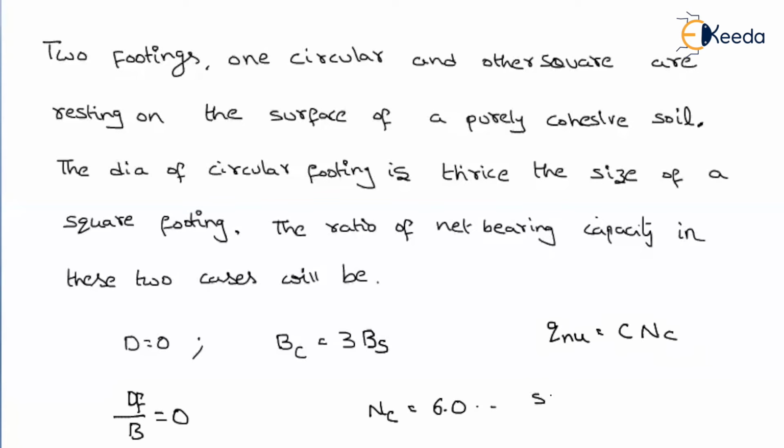Whether it is for square, circle, raft or rectangle, is any width of the footing coming into the picture in these equations? No. So whether it is a circle or a square, irrespective of their dimensions, the net ultimate bearing capacity comes as C into NC, which will be equal to 6C.